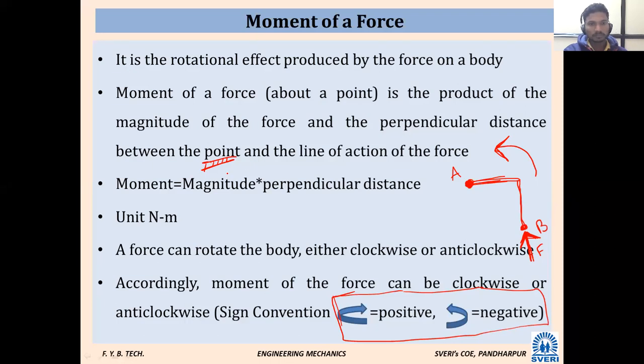So what is moment? Moment of a force is the product of the magnitude of the force and the perpendicular distance between the point and the line of action of force. Moment is generally indicated by M. Suppose we want to calculate moment at point A, then we indicate it as MA. Suppose we want to calculate at point D, then MD. And the simple formula for the moment is: moment is equal to